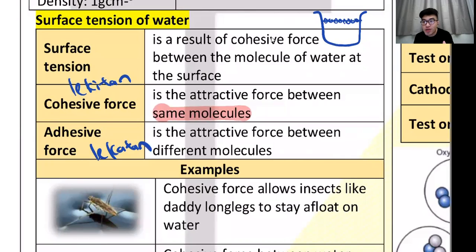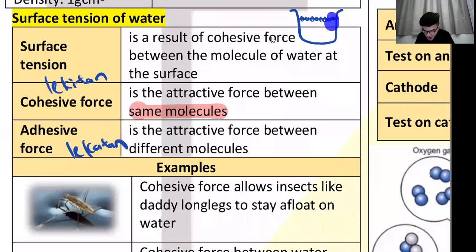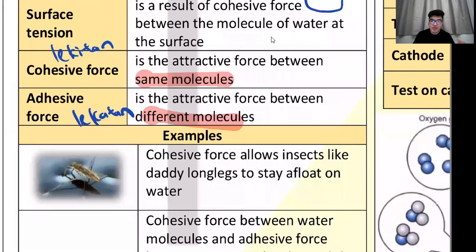You are a water molecule. Your friend on the left side is a water molecule. Your other friend on the right side is another water molecule. So you are all the same, hence cohesive force. Then the last guy is holding on to the glass, the container. The water molecule at the side is holding on to the glass. This is what we call adhesive force, daya lekatan. It is the attractive force between different molecules, daya tarikan antara molekul berlainan.